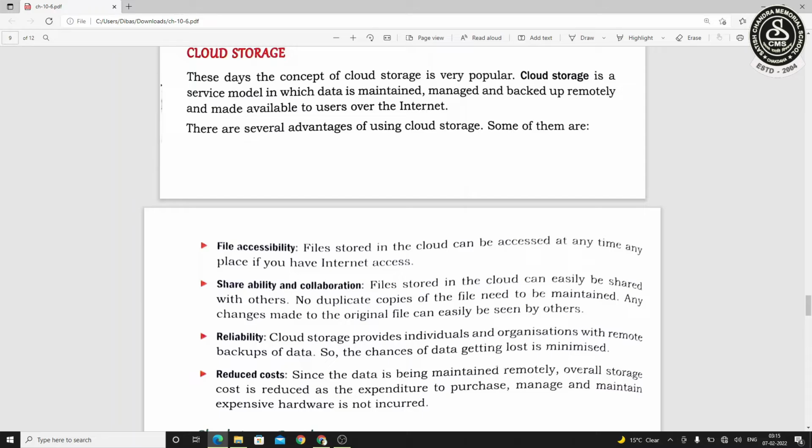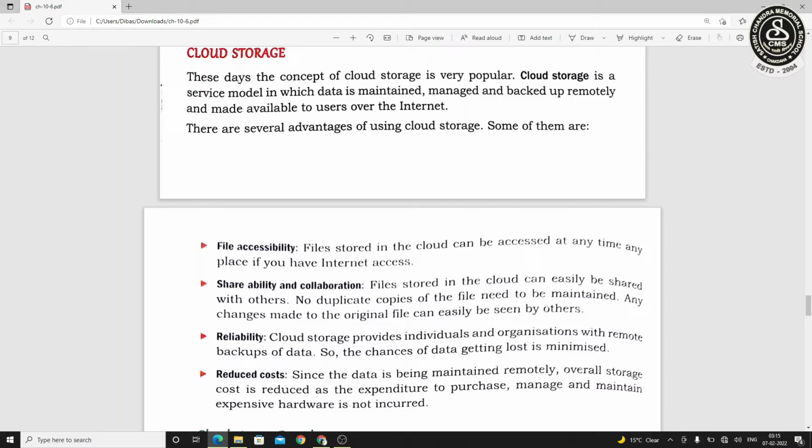You have to share the link of that file, not the actual file, and whenever you are updating it, you don't have to make a copy of it and then resend it. Not like that. If you have sent it once, then when you upload an update, it will be automatically updated on your friend's side. That means when your friend tries to access that data, they can avail the updated version. So this is the usage of cloud storage.